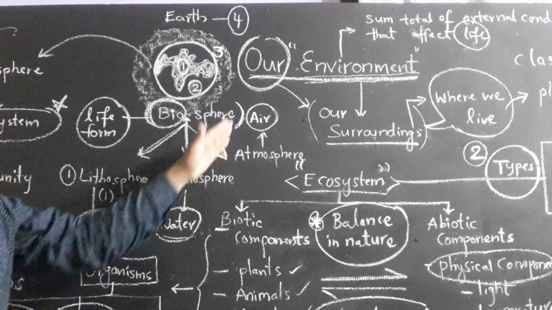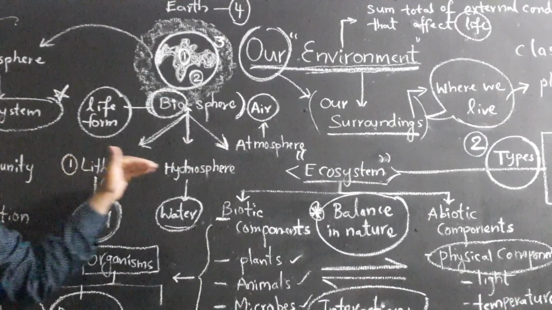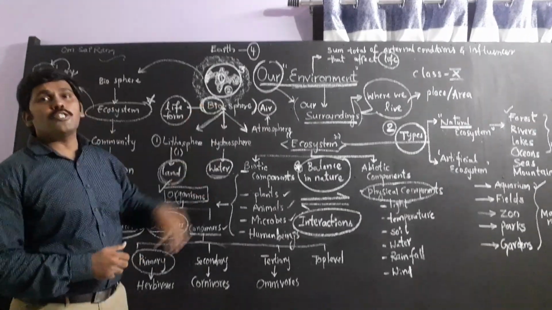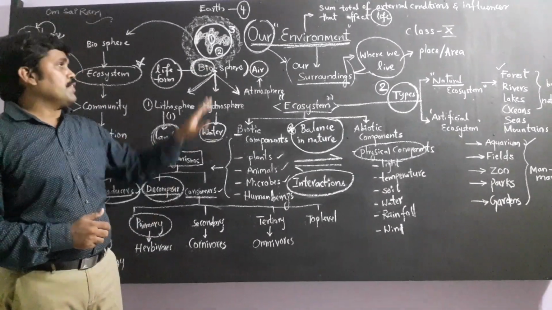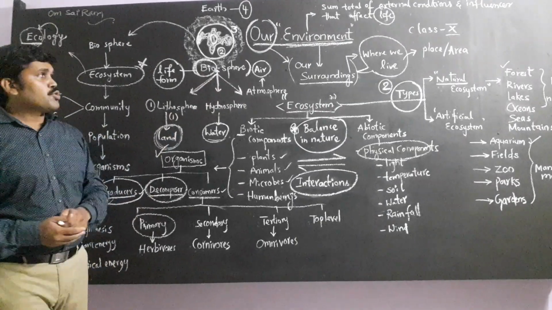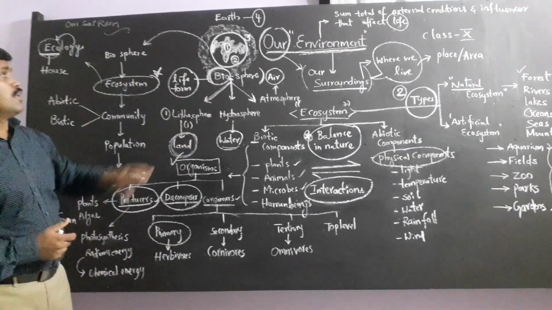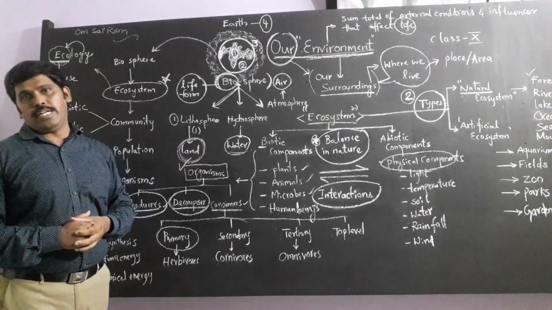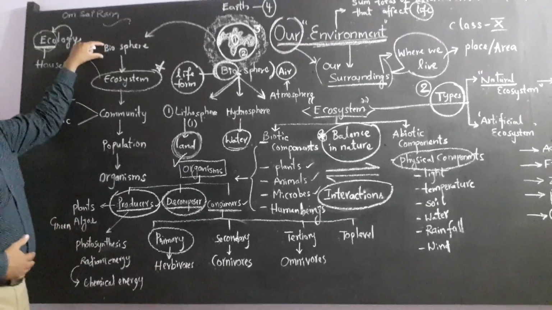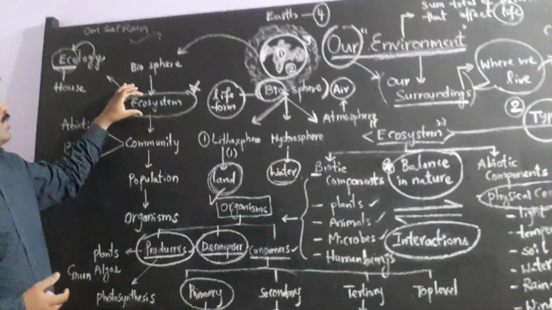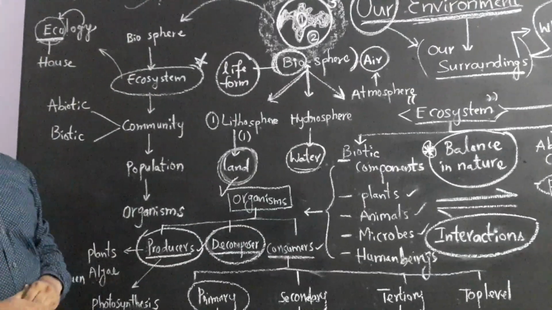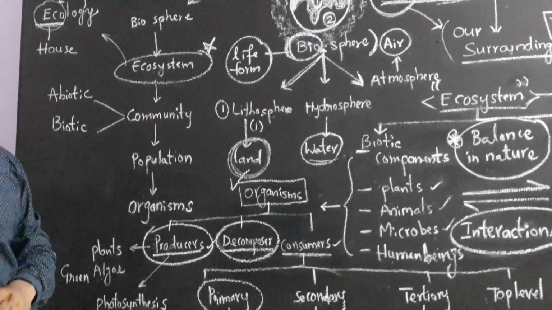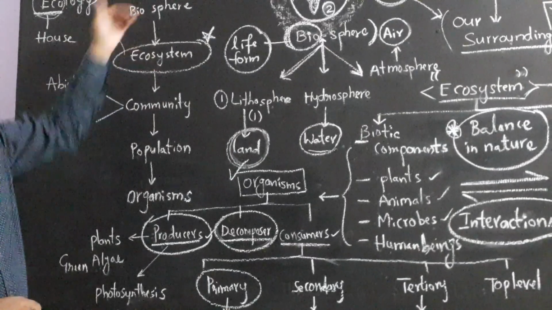So generally you know these three terminologies: lithosphere, hydrosphere, atmosphere. In addition to that, there is one more sphere which supports life, nothing but biosphere. Biosphere is the zone or the area where life is supported. This biosphere is further divided into ecosystem. Ecosystem is nothing but the structural and functional unit of biosphere.